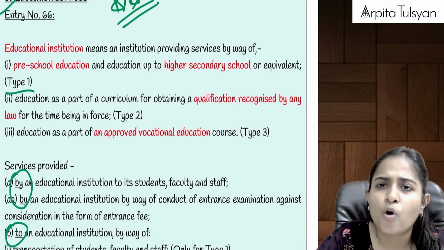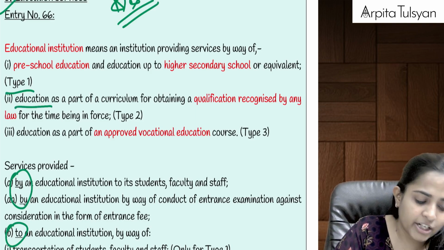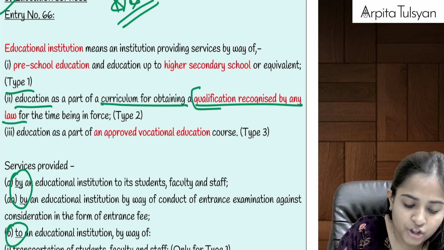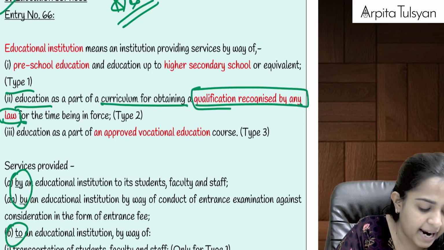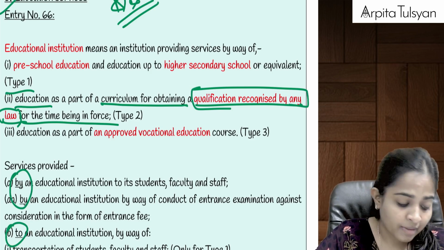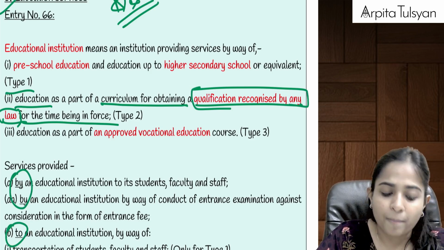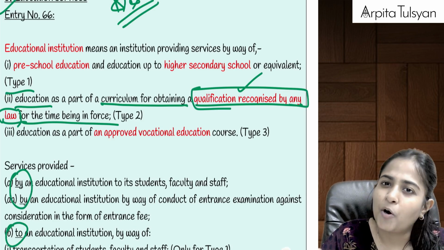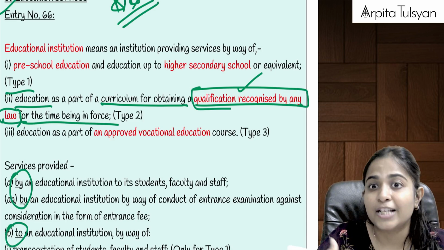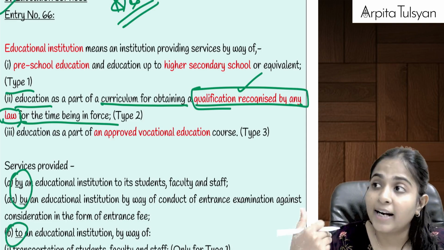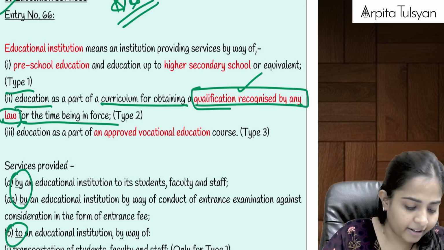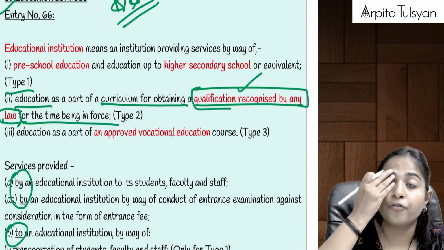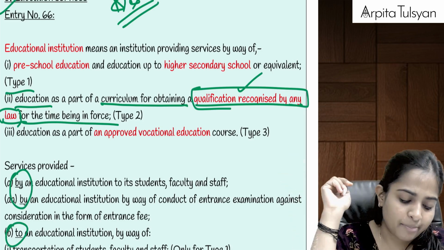The second one is your colleges, institutes, etc. That is any such educational institution which is providing education as a part of curriculum for obtaining a qualification recognized by any law for the time being in force. We are obtaining a degree which is recognized by law. It can be an engineering degree, a graduation degree, or our CA degree, CS degree, lawyer degree, etc. Those institutions which provide such types of educational qualification will be considered as type 2 educational institution.